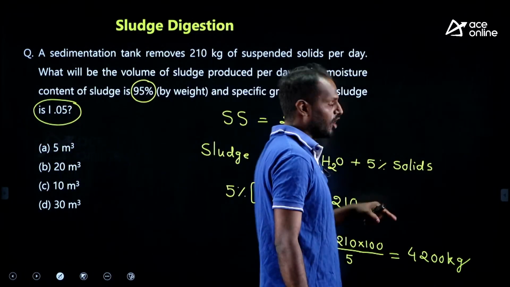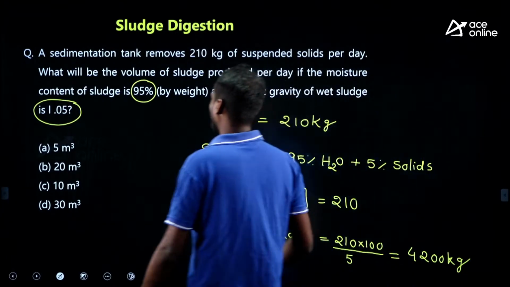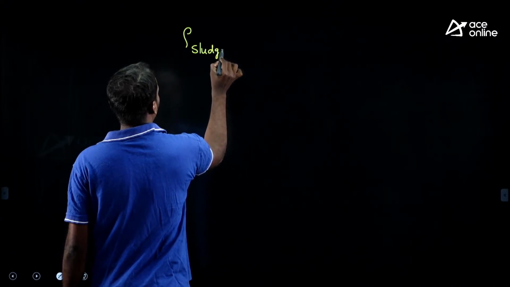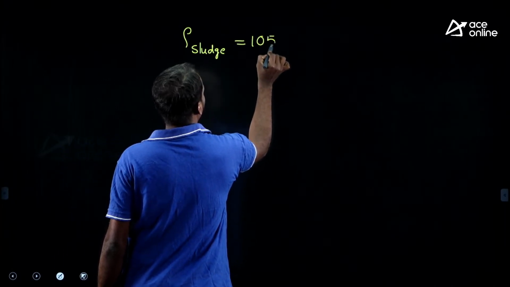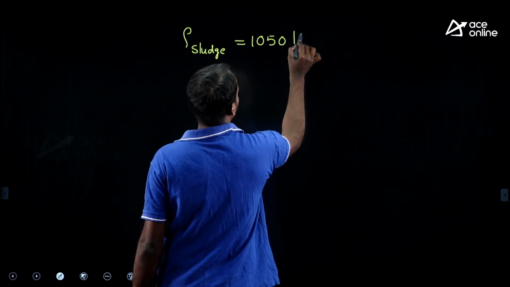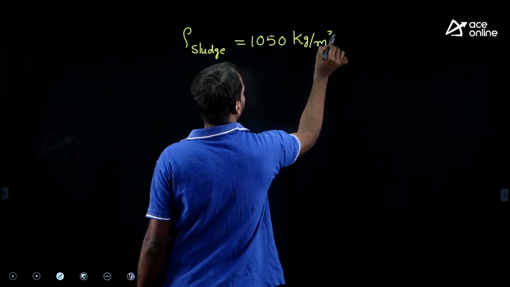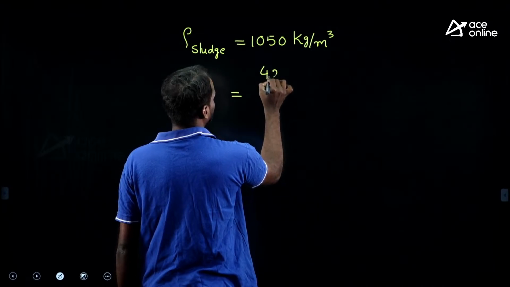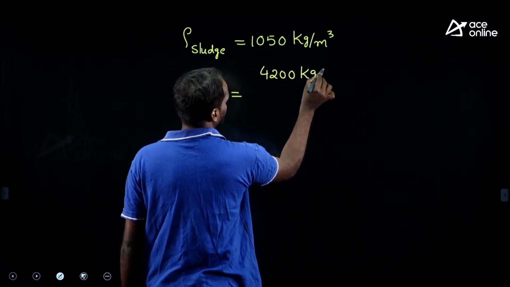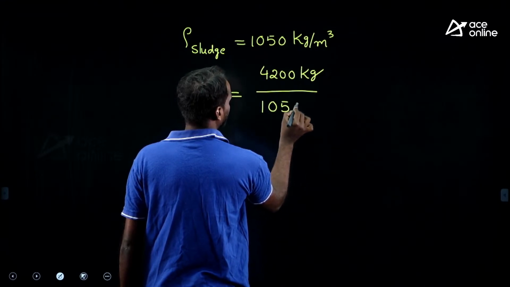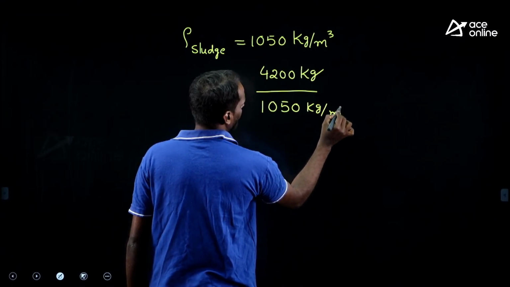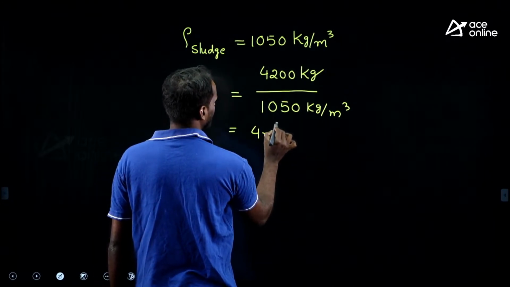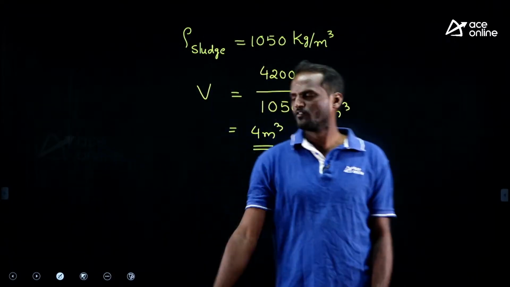What is he asking? Volume of sludge. We are getting kg, which is weight. What is the density he has given? Density of sludge, 1.05, which means 1050 kg per meter cube. Right? This is the density. What is the volume of sludge now? We have a weight of 4200 kg divided by 1050 kg per meter cube. What volume will you get? 1050 times 4 is 4200, therefore 4 meter cube. Simple, school level, right? 4 meter cube.